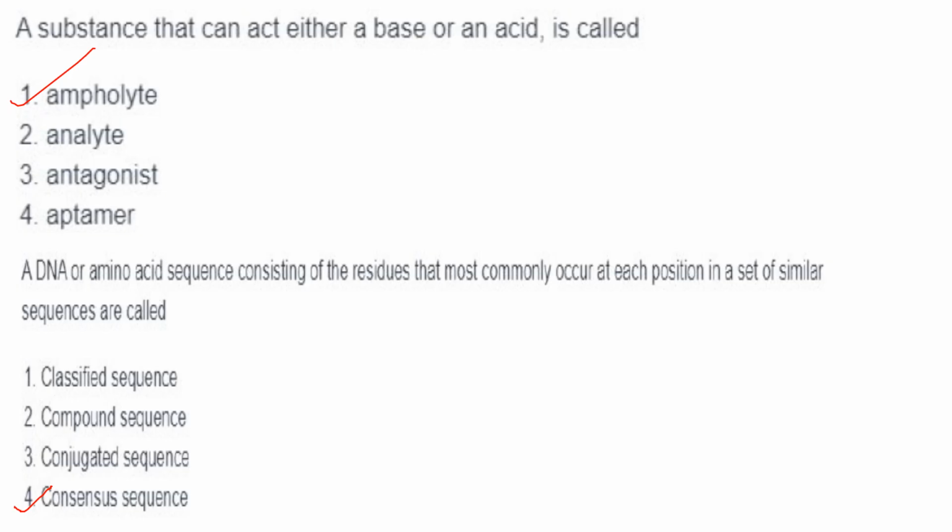Then classified sequence, I don't know whether such a term exists also. Conjugated sequence also I have not come across. Then compound sequence, I don't know what it is. I don't know whether such terms are there. Okay.